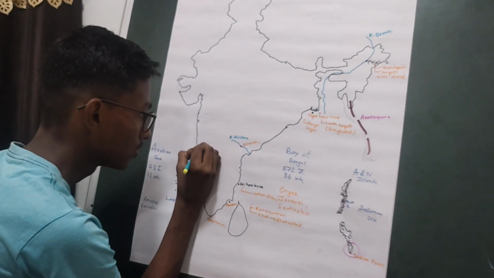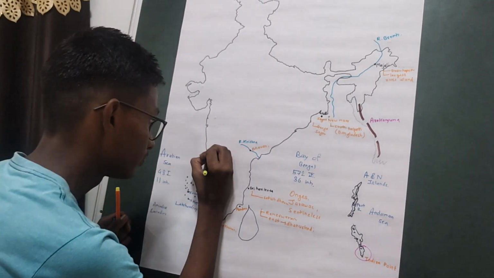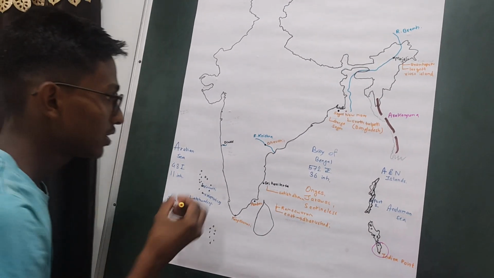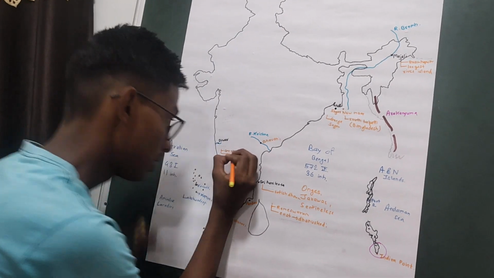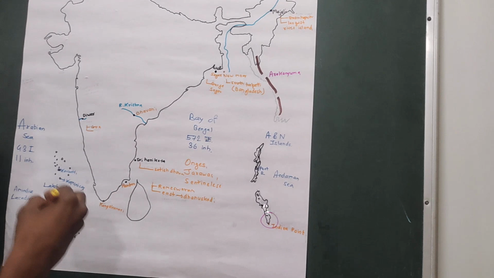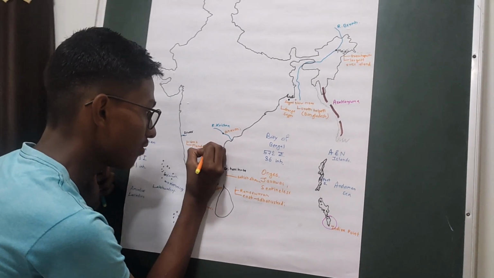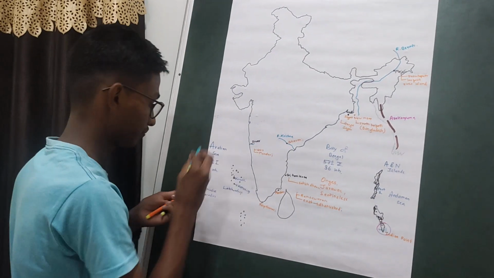This is the Diwar Island. This Diwar Island is located in the state of Goa, and it is located inside the river Mandavi in Goa. Then if we move upwards, we have the Elephanta Island here.